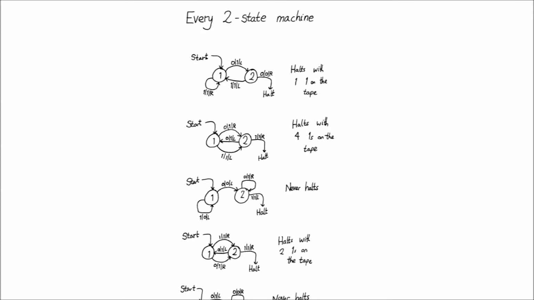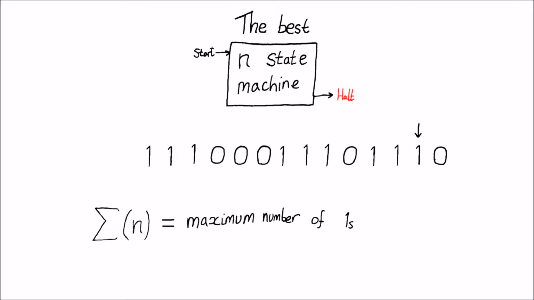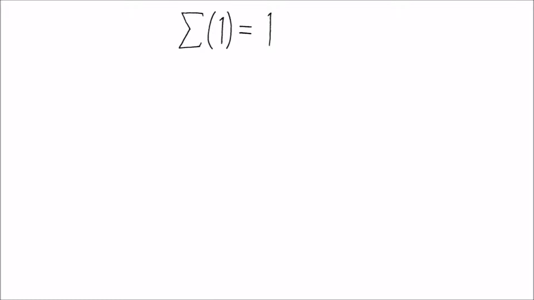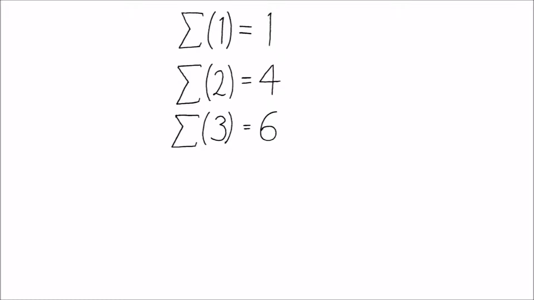A natural question to ask from this point, remembering that sigma of n is defined to be the largest number of ones that a Turing machine with n states can write on its tape then halt, given a blank starting tape, is: what are the values of the sigma function that we know? Well, we know that sigma of 1 equals 1, sigma of 2 equals 4, sigma of 3 equals 6, and sigma of 4 equals 13.